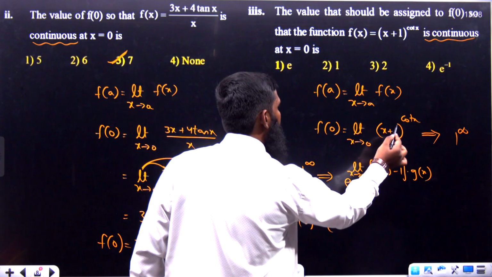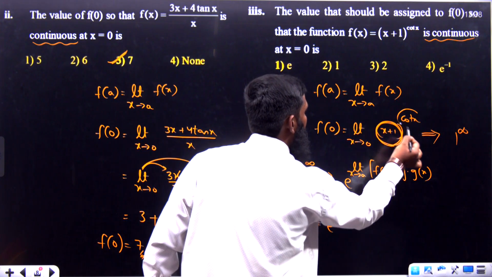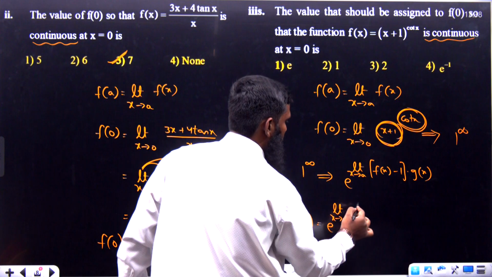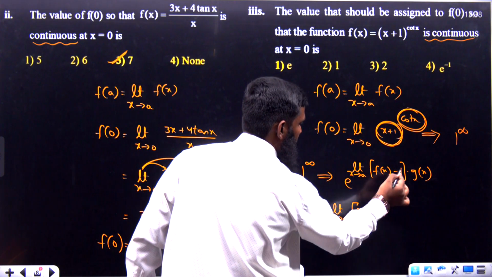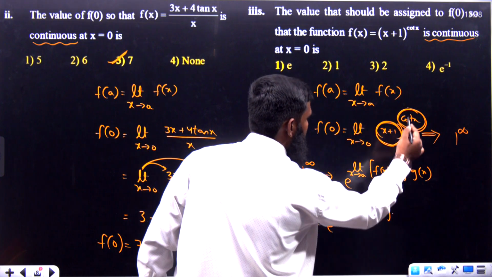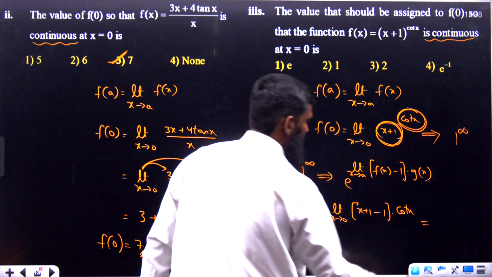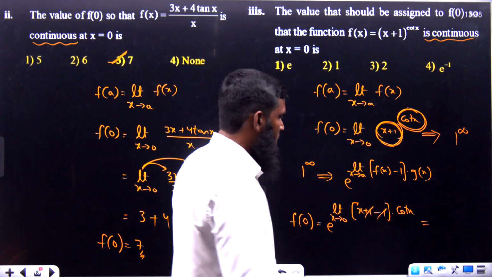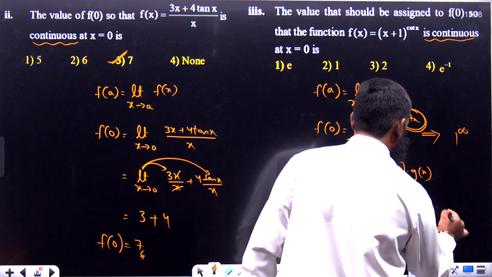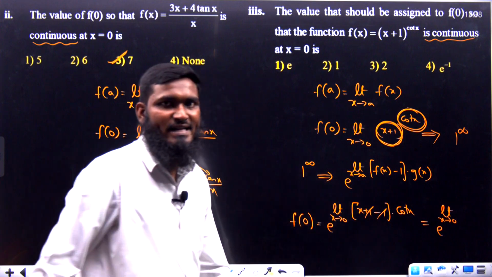Now this part will be f of x, and this part will be g of x. So f of x means x plus 1, f of x minus 1 into g of x. G of x means cot x. Okay, like this we have taken. Now the plus 1 and minus 1 get cancelled. It is equal to e power limit x tends to 0, x into cot x we are having.